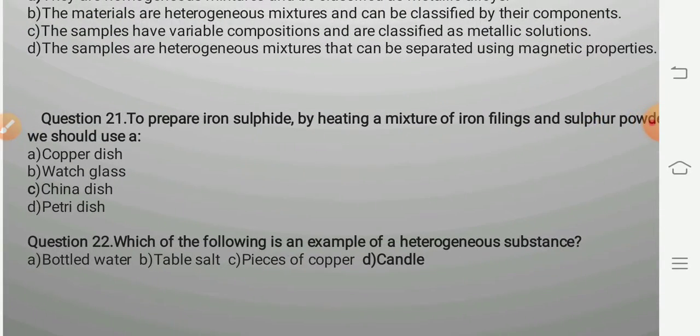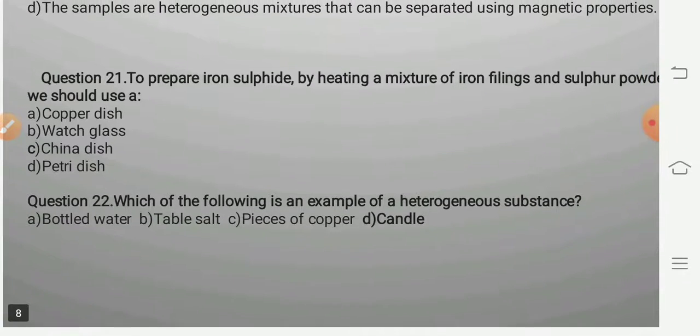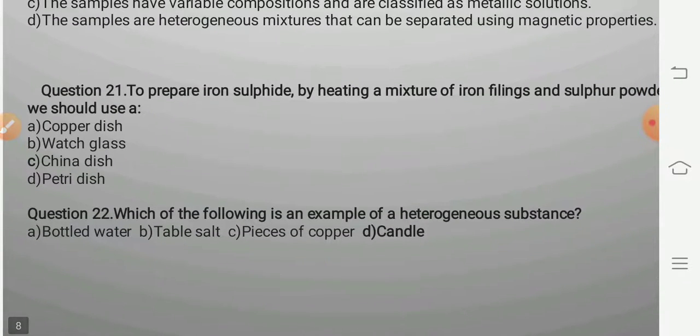Question number 21. To prepare iron sulfide by heating a mixture of iron filings and sulfur powder, we should use here iron and sulfur.